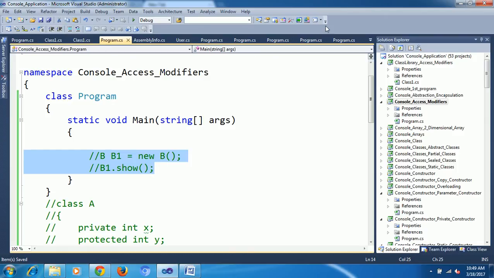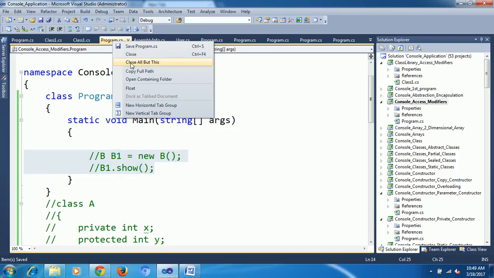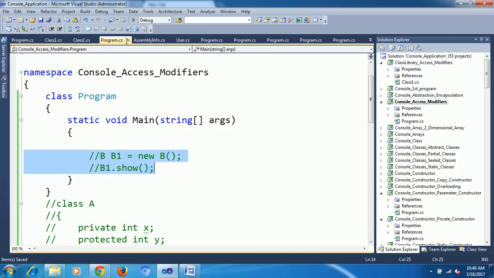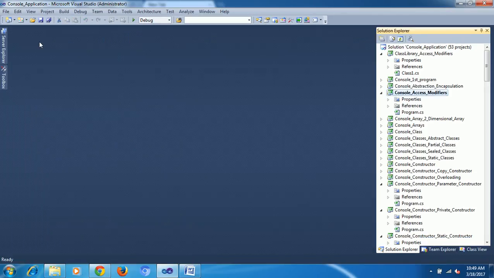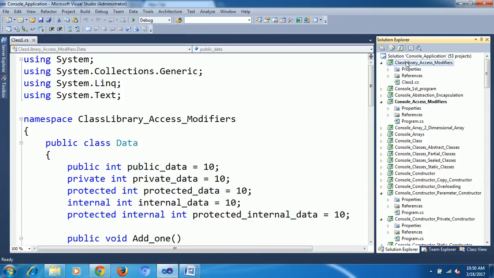Now I will close all things. My project name is class library access modifiers, and under the project the class name is data. Okay, this is the class data.